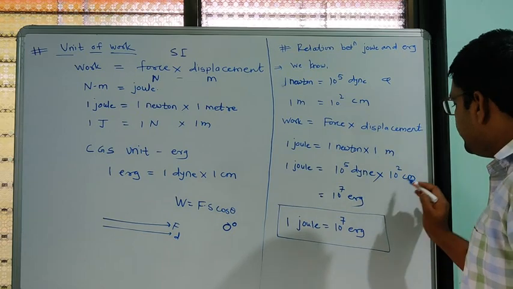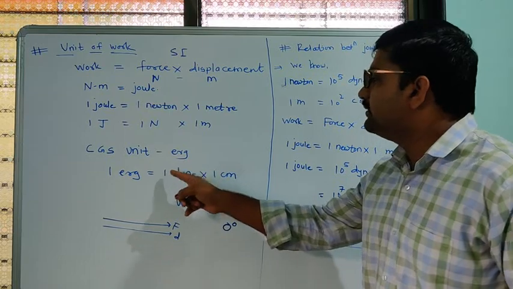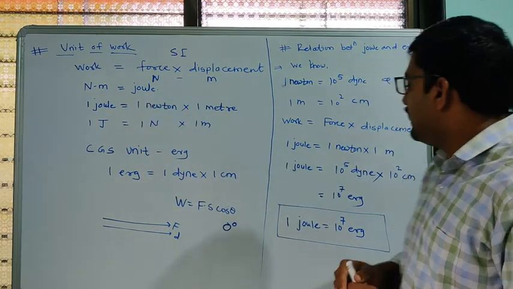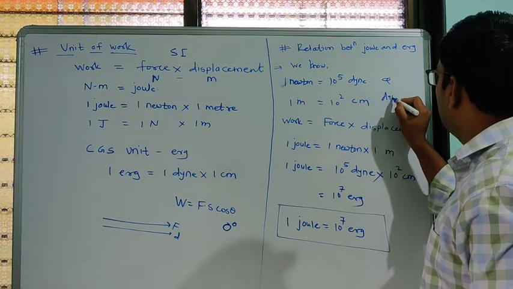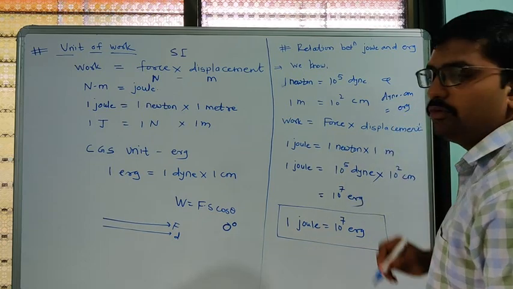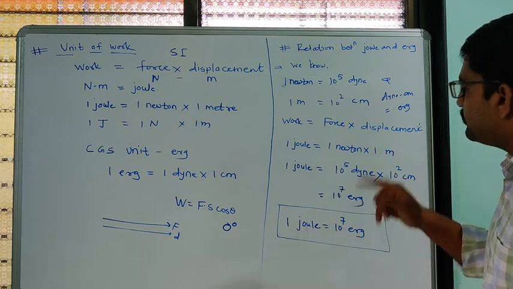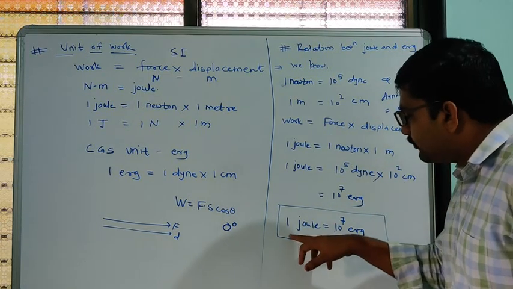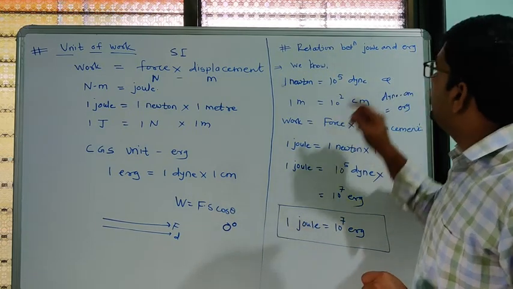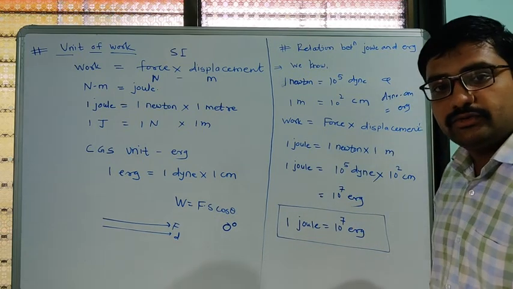So dyne centimeter is also called an erg, and Newton meter is also called a joule. You have to remember that. So here 1 joule will be equal to 10 raised to 7 erg. That is the relation between joule and erg. 1 joule is equal to 10 raised to 7 erg.